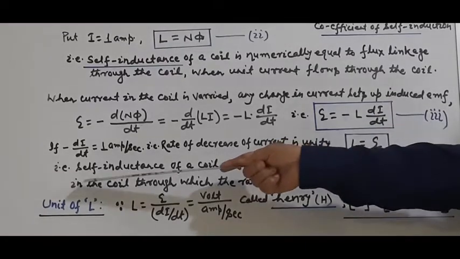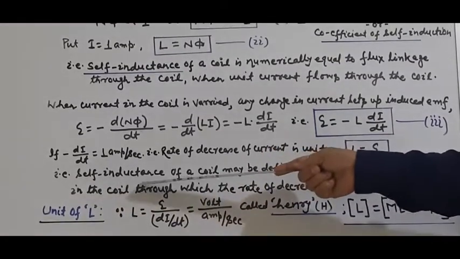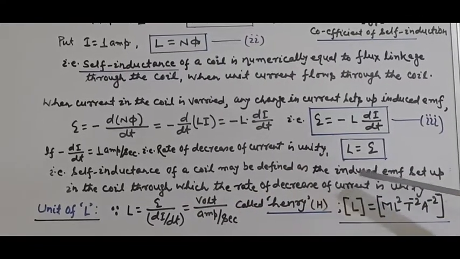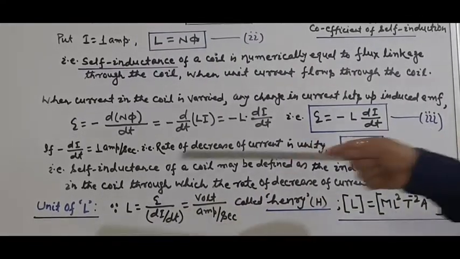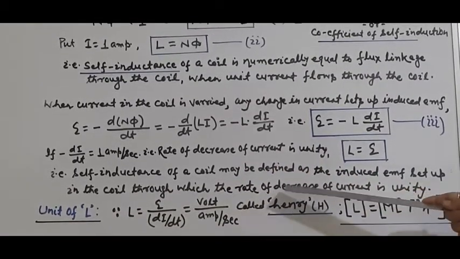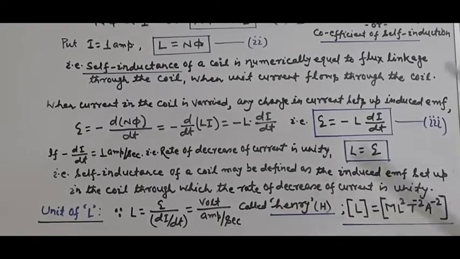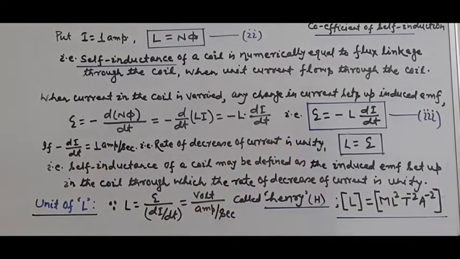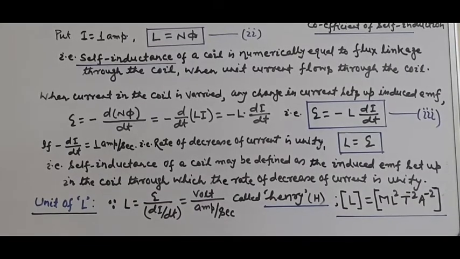Here is the definition: self-inductance of a coil may be defined as the induced EMF set up in the coil when the rate of decrease of current is unity. The negative sign in minus di by dt means the current decreases with time.